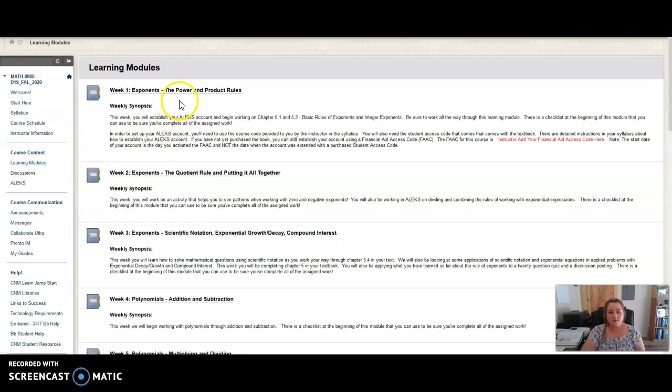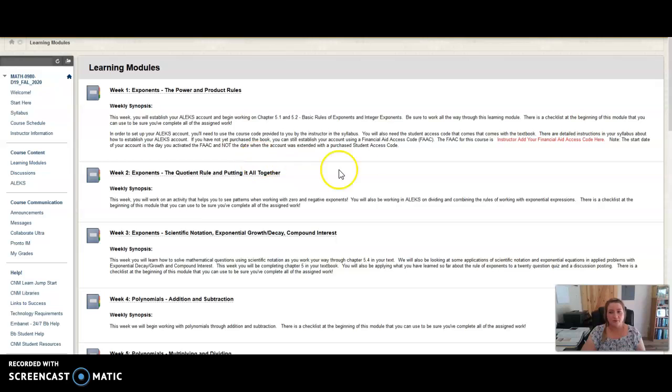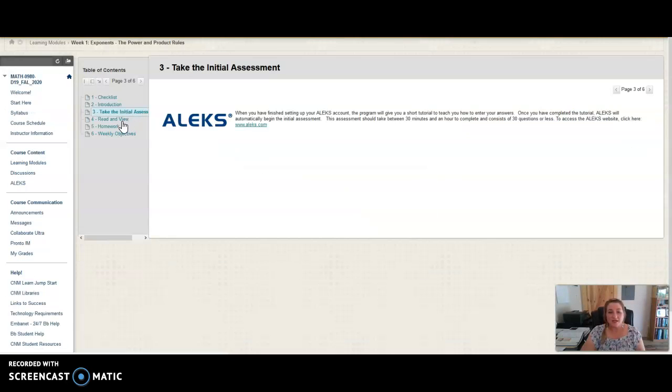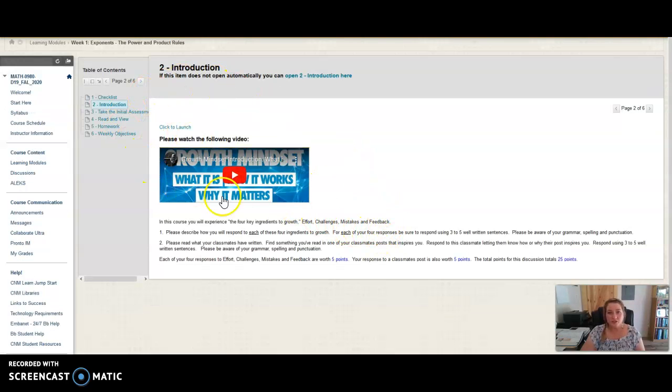But here in our learning modules, these are all of the modules that you're going to be going through. So you're going to click on week 1. This is going to get you started. It's going to go through the introduction and talk about everything. Taking the initial assessment, this is where you're going to want to do it in ALEKS. So in our introduction, you want to make sure you're reading this.